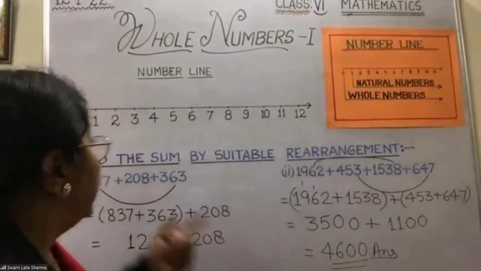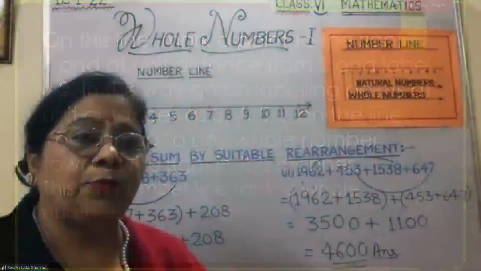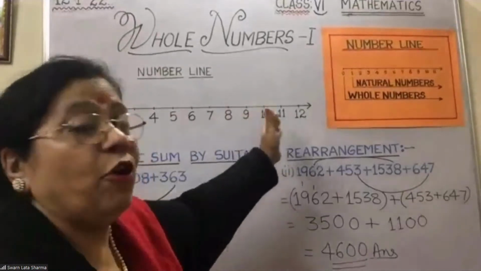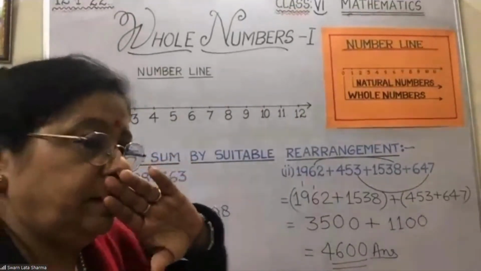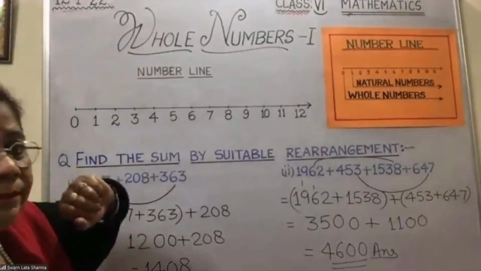Next slide. Likewise, I go on marking with unit distance 2, 3, 4, 5, 6, 7, 8, 9, 10 and so on. So on this line, when we mark these points towards the right, I can mark as many whole numbers as I want. This is known as the number line for whole numbers.